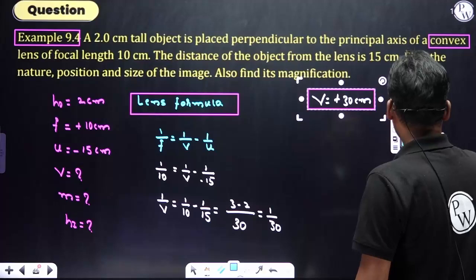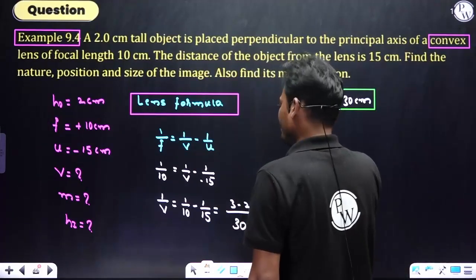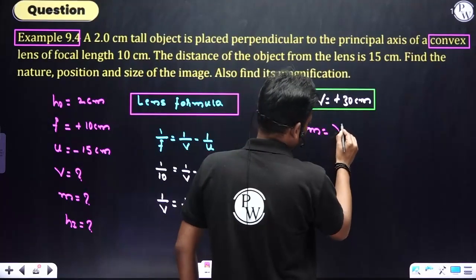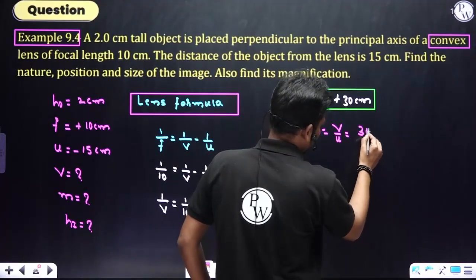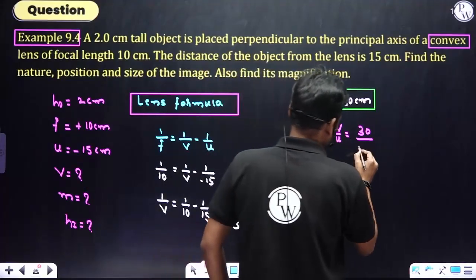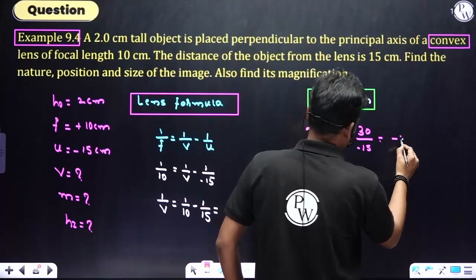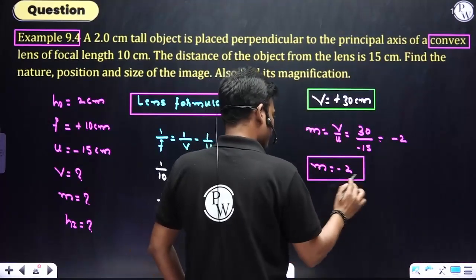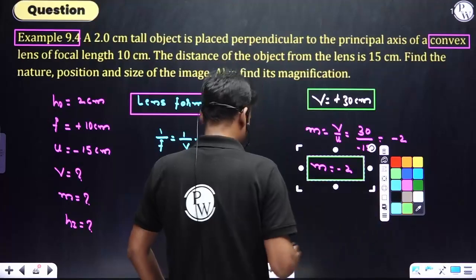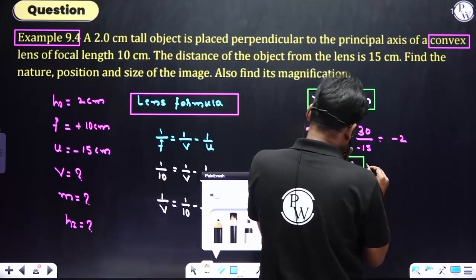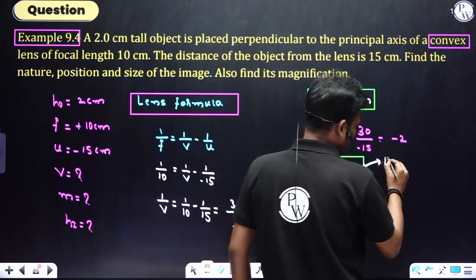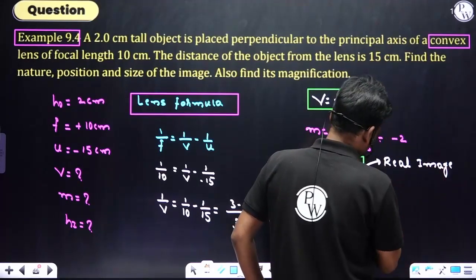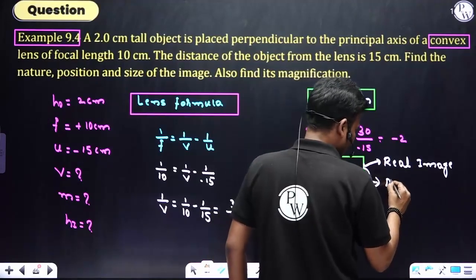Plus 30 centimeter. Fine. Next, magnification. So for magnification, v by u, v is plus 30 and u is minus 15. That is minus 2. So magnification minus 2. So here you can observe, negative means real image, and it is greater than 1. 2 is greater than 1, therefore it is magnified.